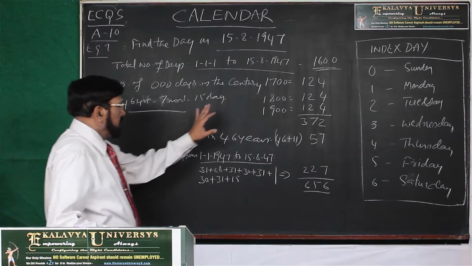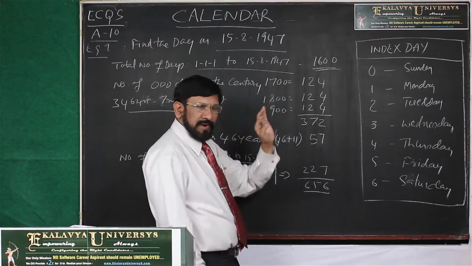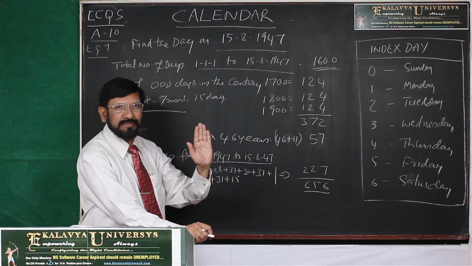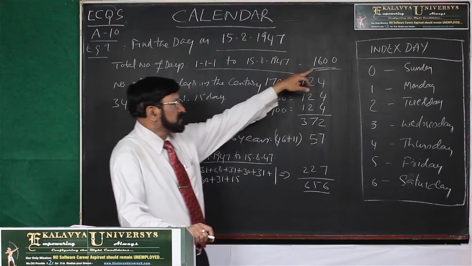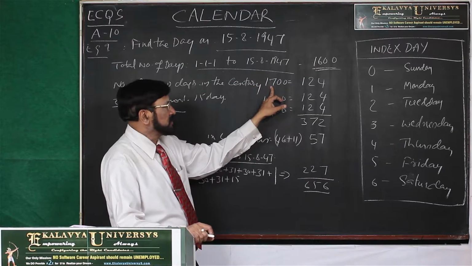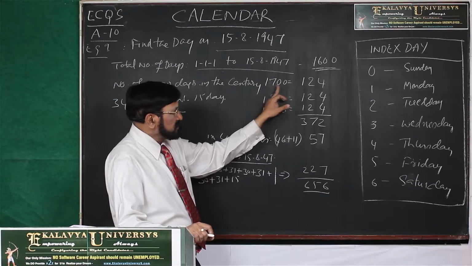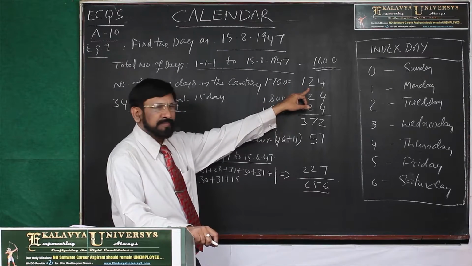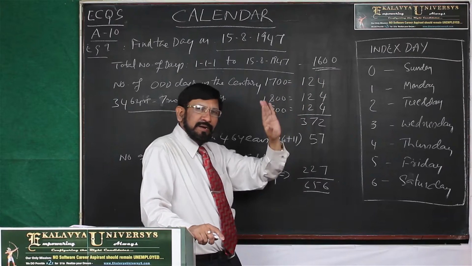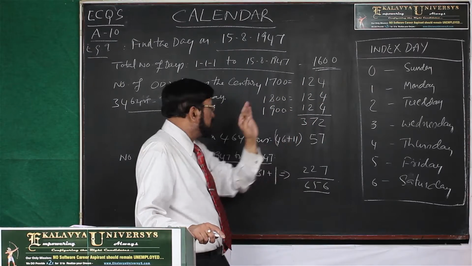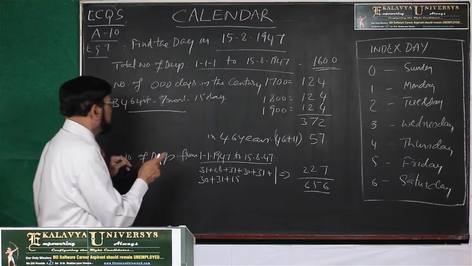Now, in all these years, let us take only odd days. Remaining days you ignore. After 1600, which century will come? The 17th century. In the 17th century, how many odd days are there? Already I showed you the calculation: 124 odd days. Once again I show it for your information.